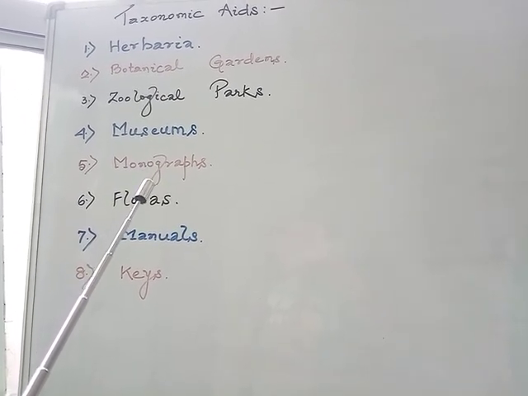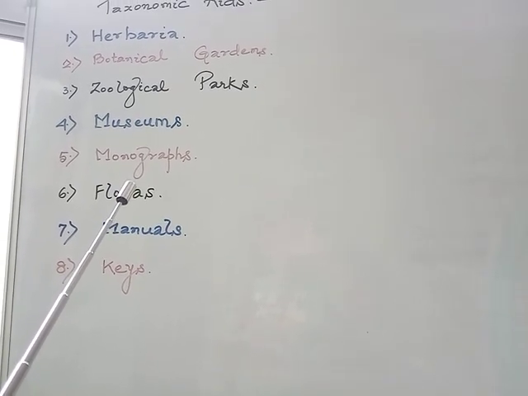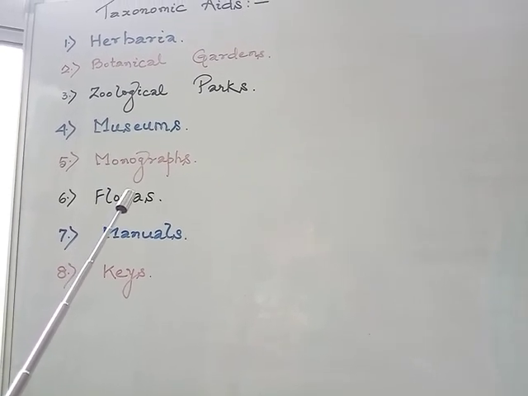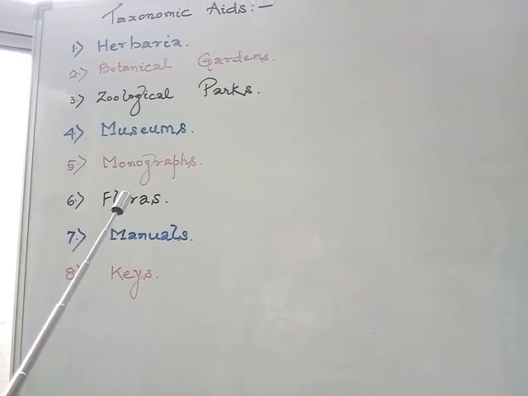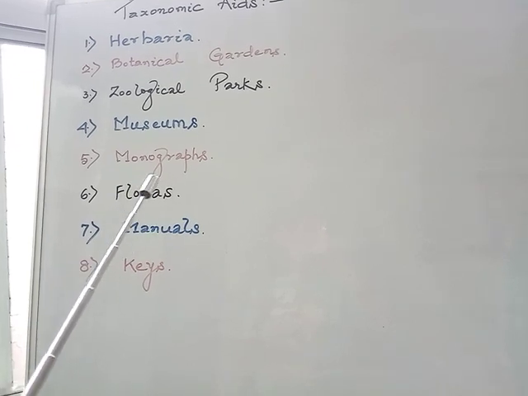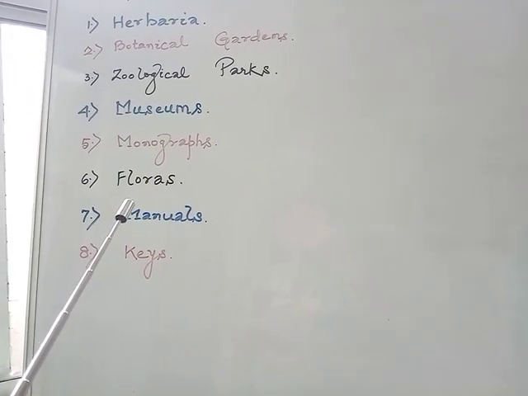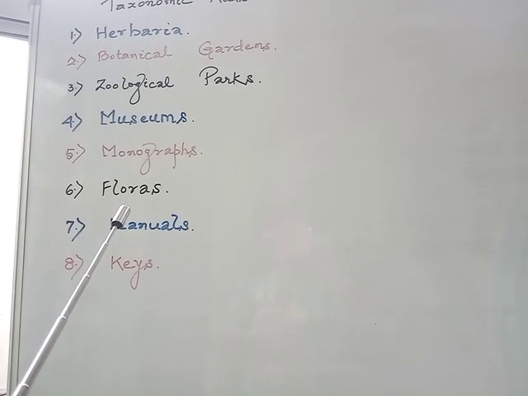So from the name it is clear, mono means one. So monographs contain a comprehensive account of the complete compilation of the available information for any one family or genus at a time.